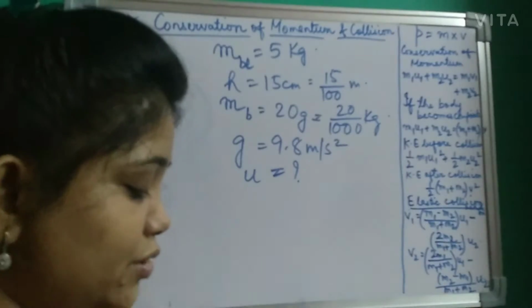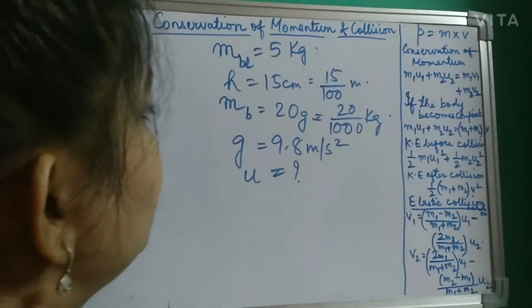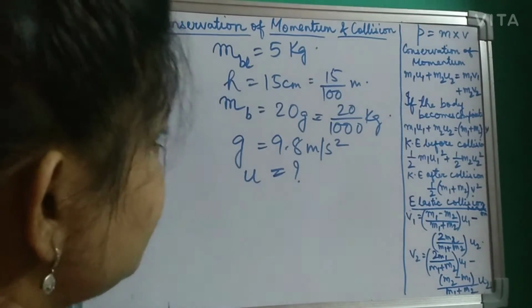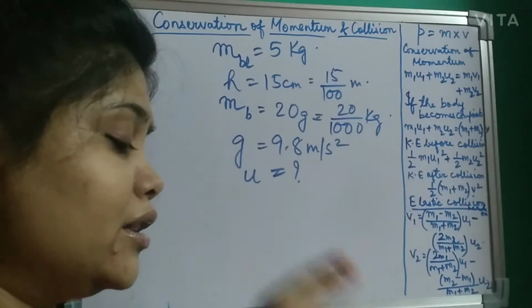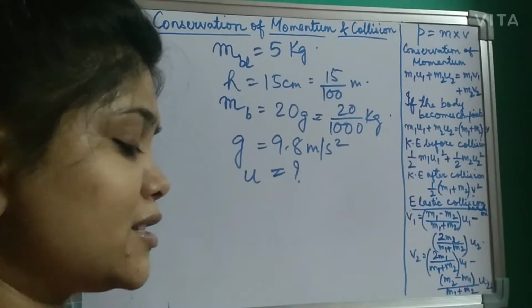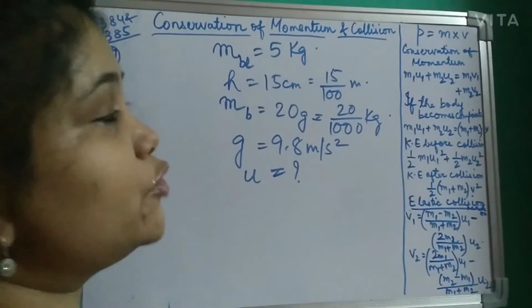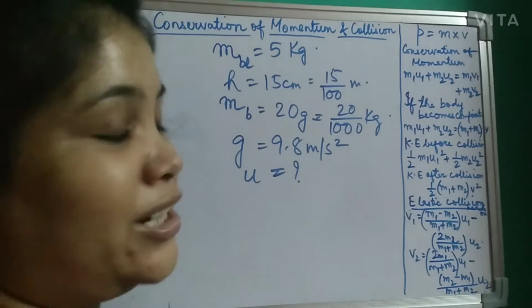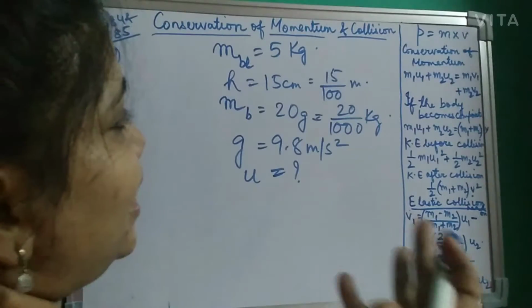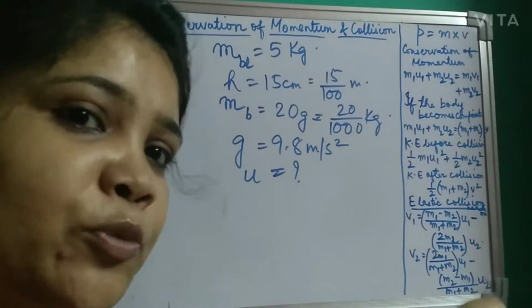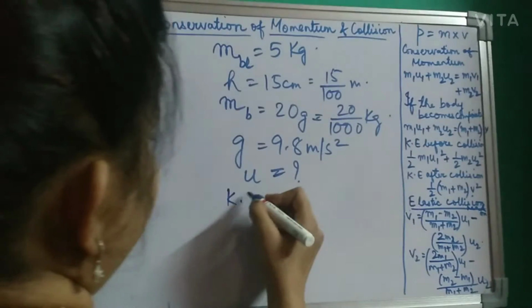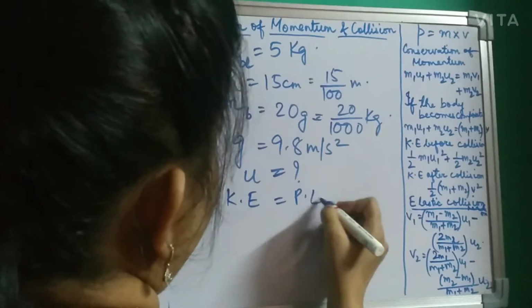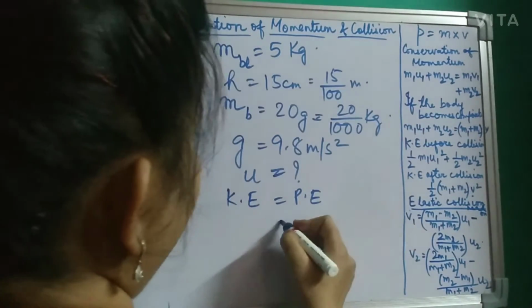Let's do it. The block of wood is suspended and the gun is fired and the bullet is getting embedded in the block. When the bullet is embedded in the block, the kinetic energy is equal to the potential energy of the block because it is coming to rest. Now what is potential energy?